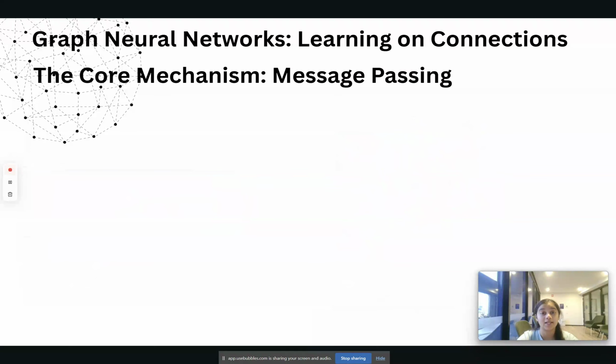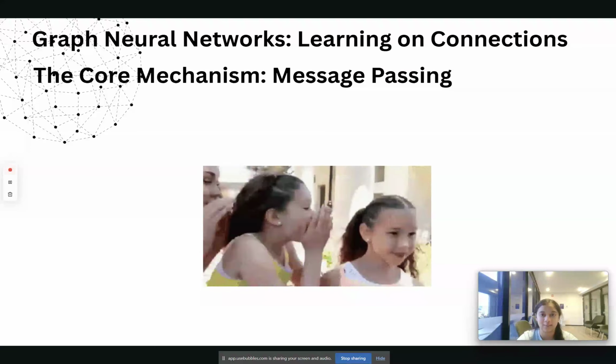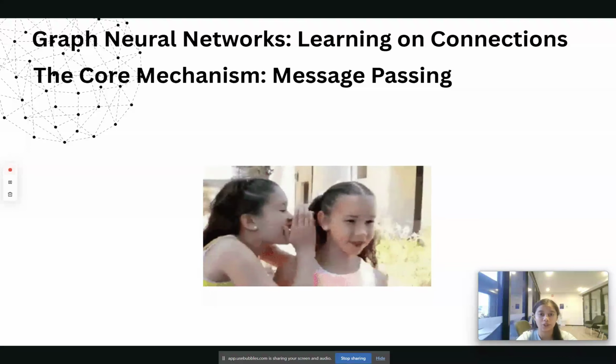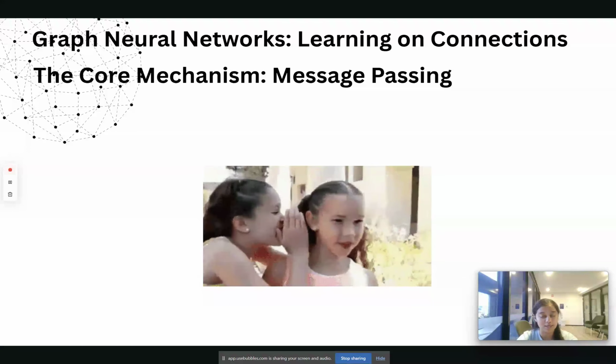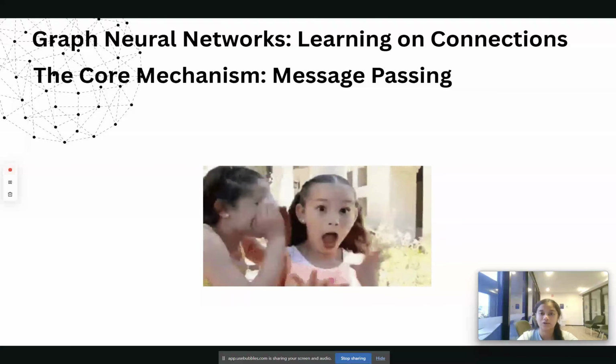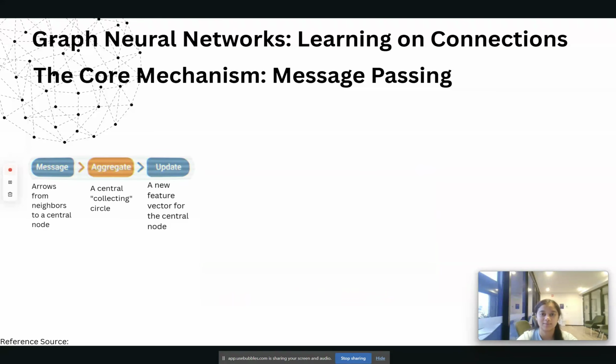They do this via an iterative process called message passing. Think of it as a rumor spreading through a network. In each layer, a node aggregates information from its immediate neighbors, updates its own state, and passes the new information on. This, in essence, is done in three steps.